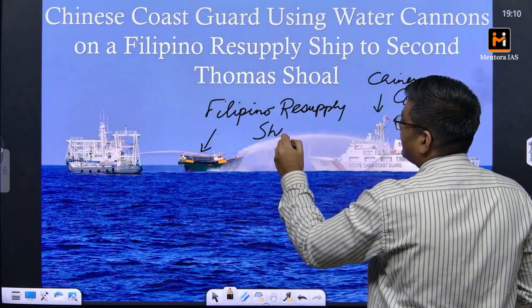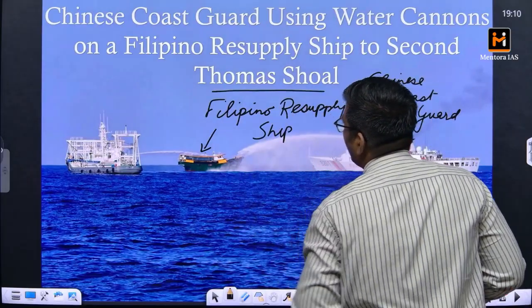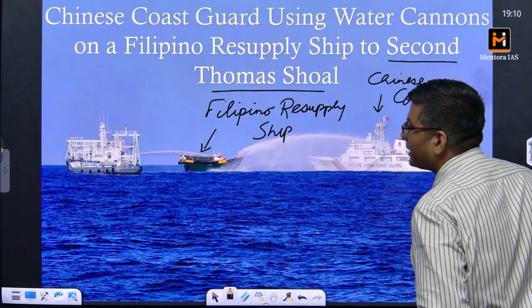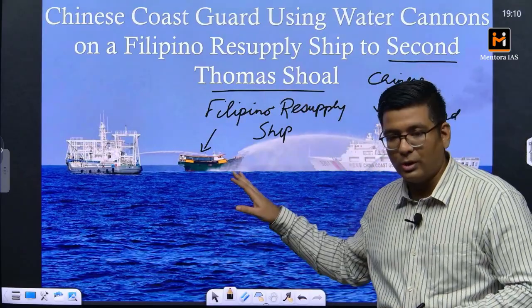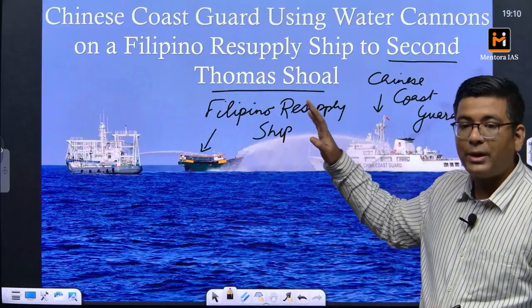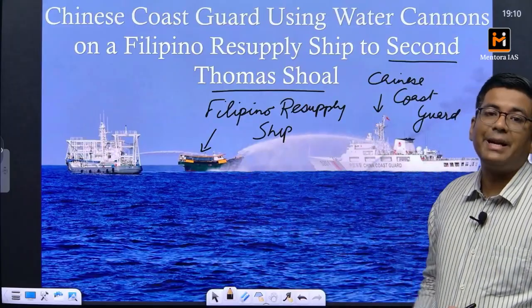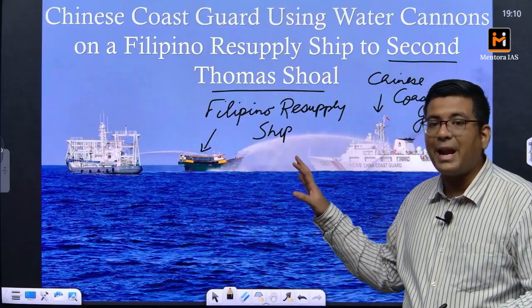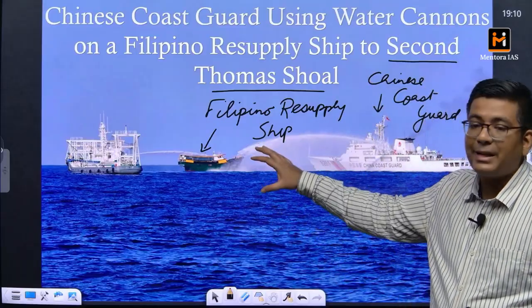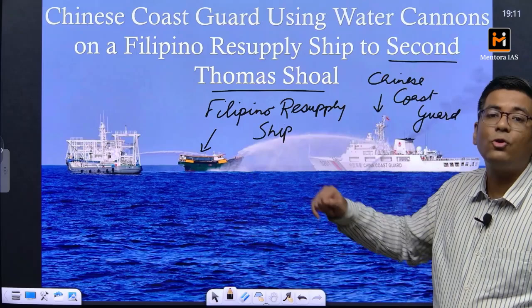This ship was sent to a very important disputed site between China and the Philippines, called the Second Thomas Shoal. Second Thomas Shoal comes within the exclusive economic zone of the Philippines, and that is why the Philippines stakes its claim by having a manned outpost there.